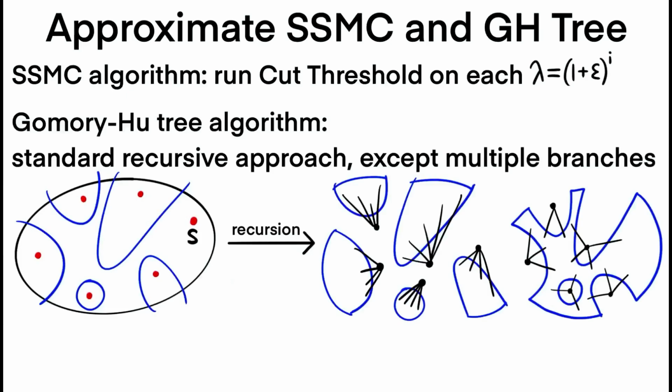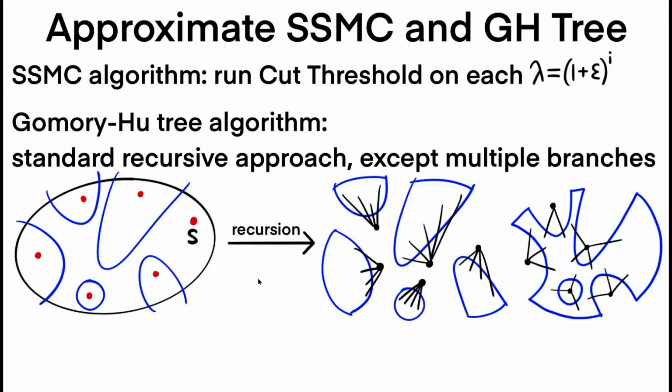Now the Gomory-Hu tree algorithm is more complicated. It follows Gomory and Hu's original recursive approach, except here we're going to branch multiple times in each recursion step, where the sets that we branch on, the cuts that we compute, are among the isolating cuts that we get from the cut threshold algorithm.